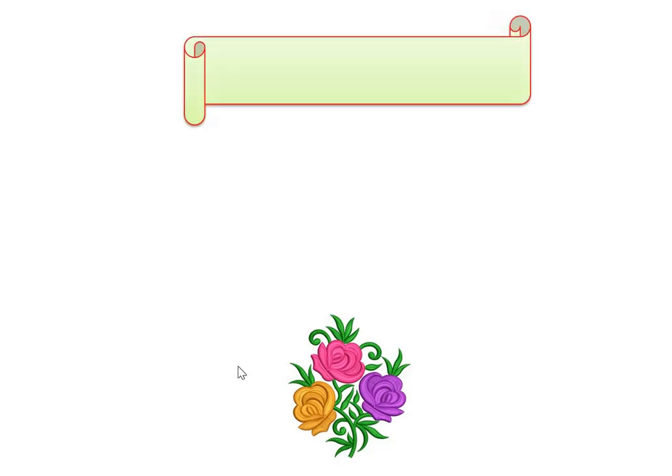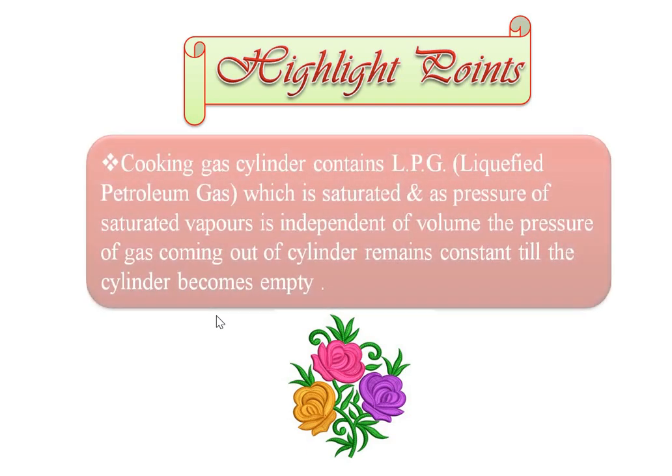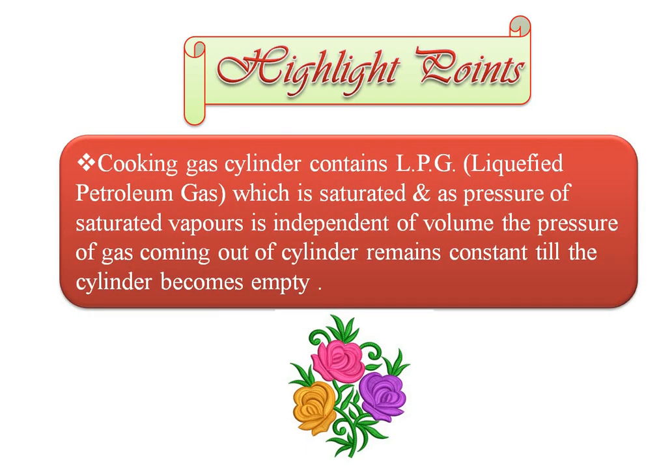Today's highlight point of this lecture is for your extra knowledge for various entrance exams. A cooking gas cylinder contains LPG, that is liquefied petroleum gas, which is saturated, and as the pressure of saturated vapors is independent of volume, the pressure of the gas coming out of the cylinder remains constant till the cylinder becomes empty. This is for your extra knowledge for various entrance exams.